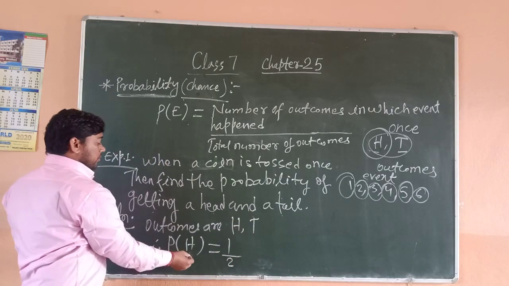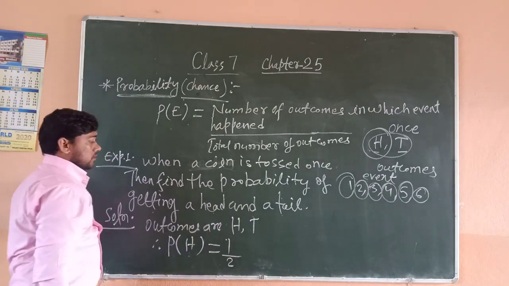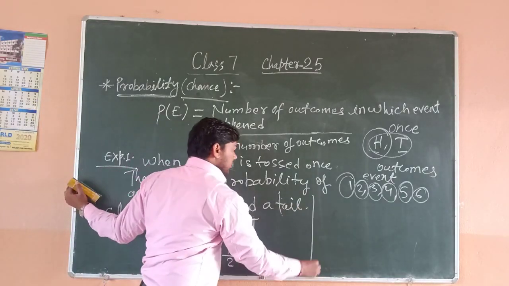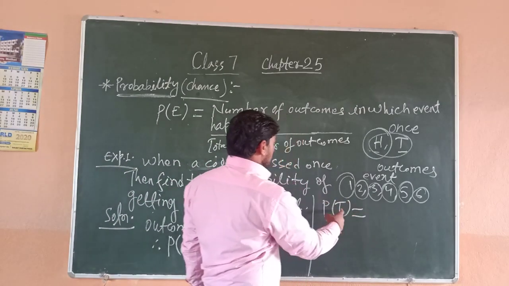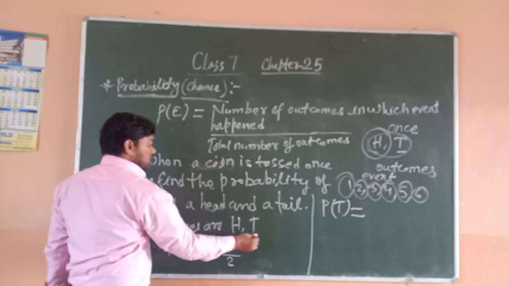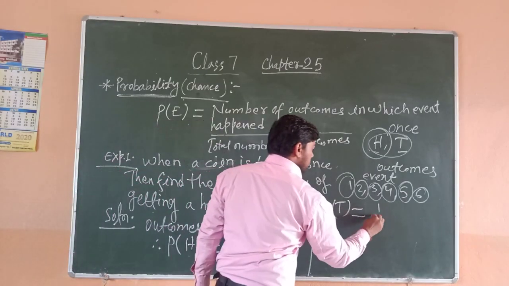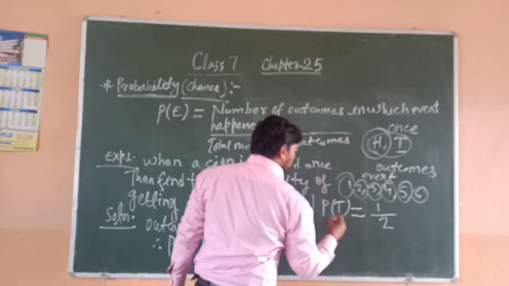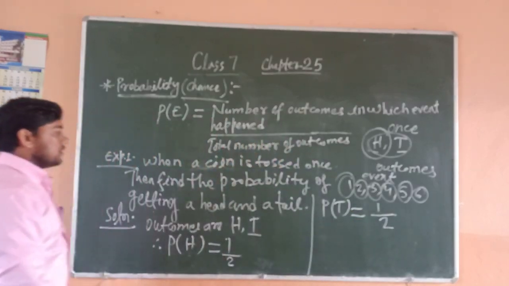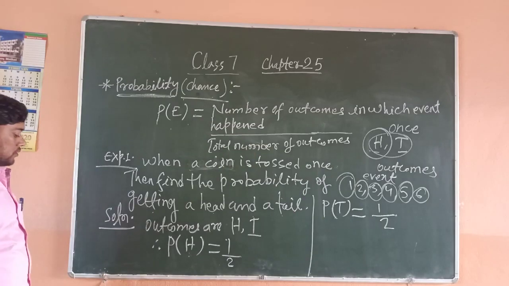So the probability of head is 1 by 2. Similarly, the probability of getting a tail is 1 by 2.